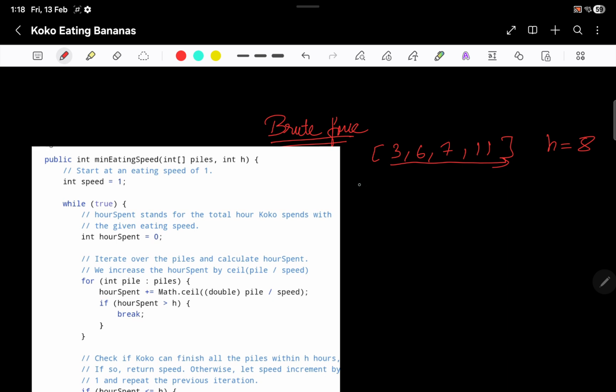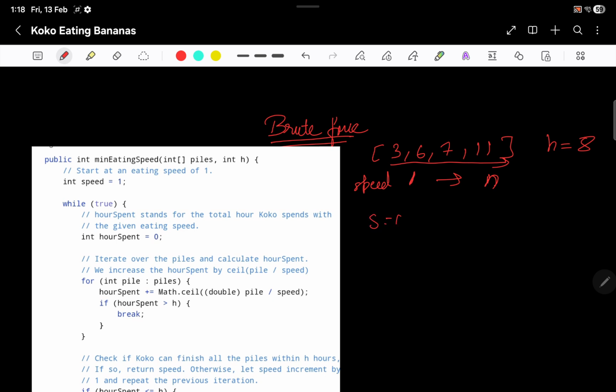So I will go from a speed of maybe 1 towards n, and I'll find a speed at which she can eat all the bananas. How do I know that she can eat all the bananas?